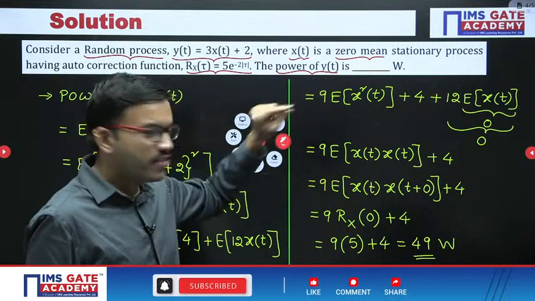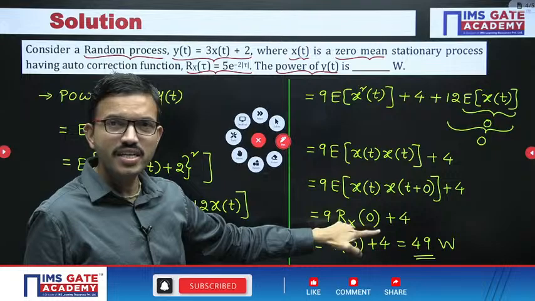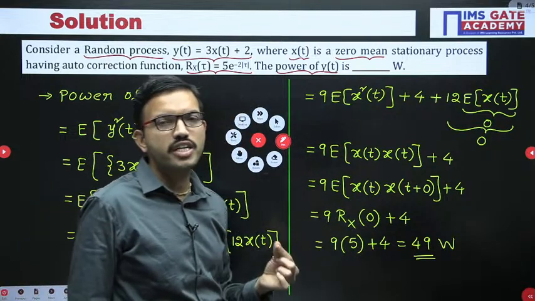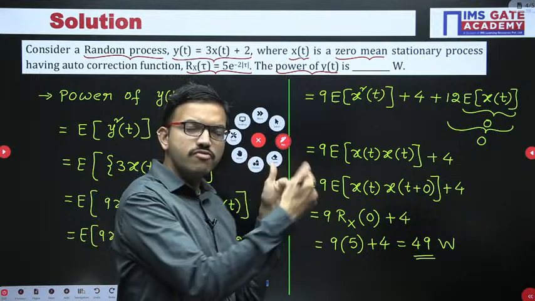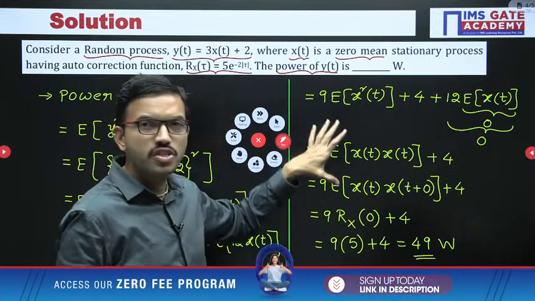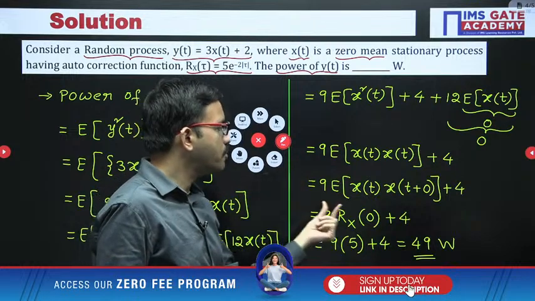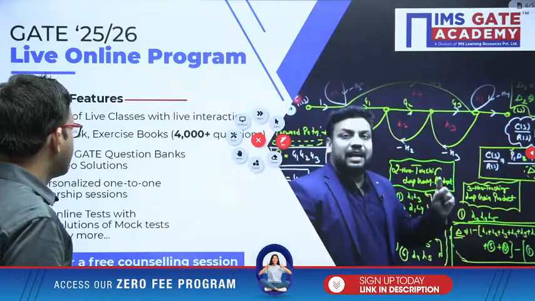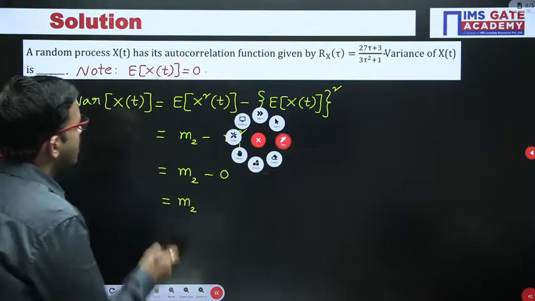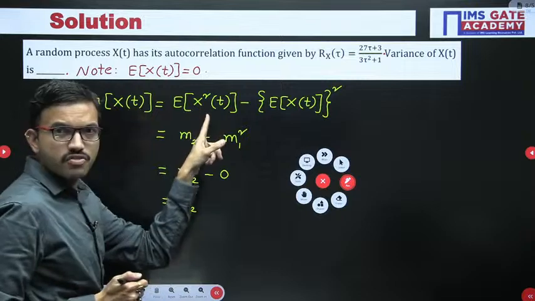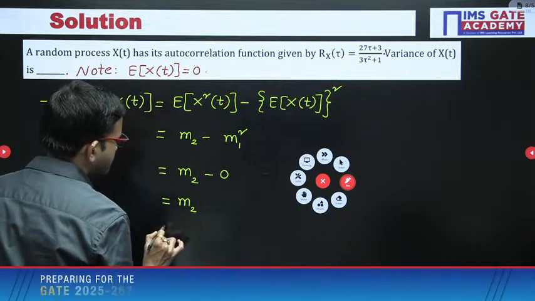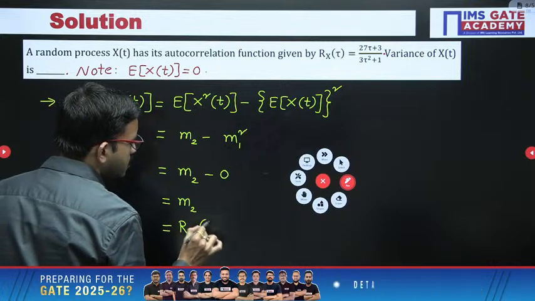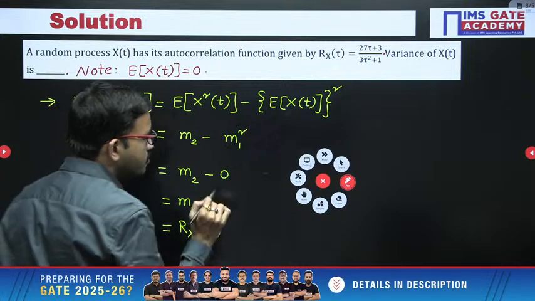Only for understanding purposes in this question I have given a complete description. Once you know this basic property regarding the autocorrelation function, from now onwards whenever you are solving questions like this, there is no need to expand. Directly in one step you can write the autocorrelation function at tau equal to 0, that's all. So m2 is nothing but expectation of x square of t, that is the autocorrelation function Rx of tau when tau equals 0.